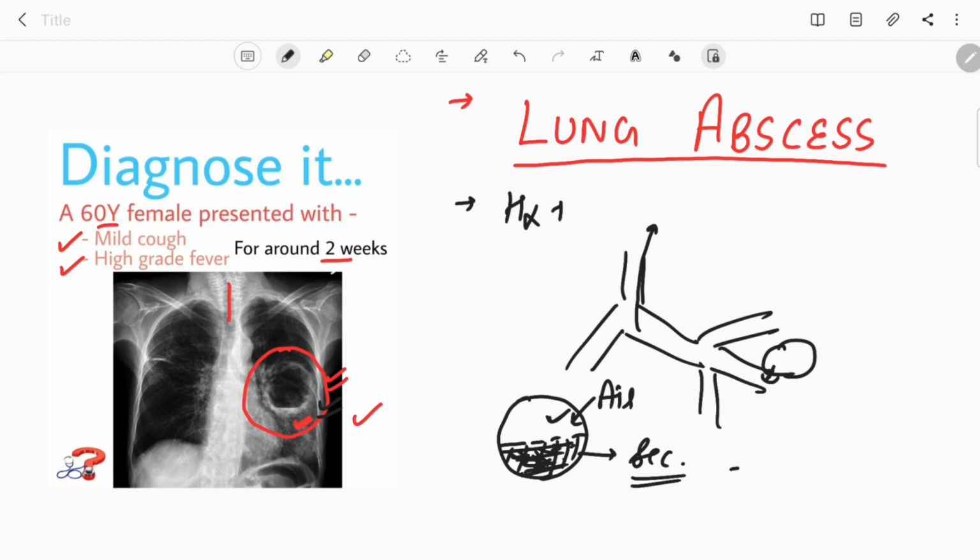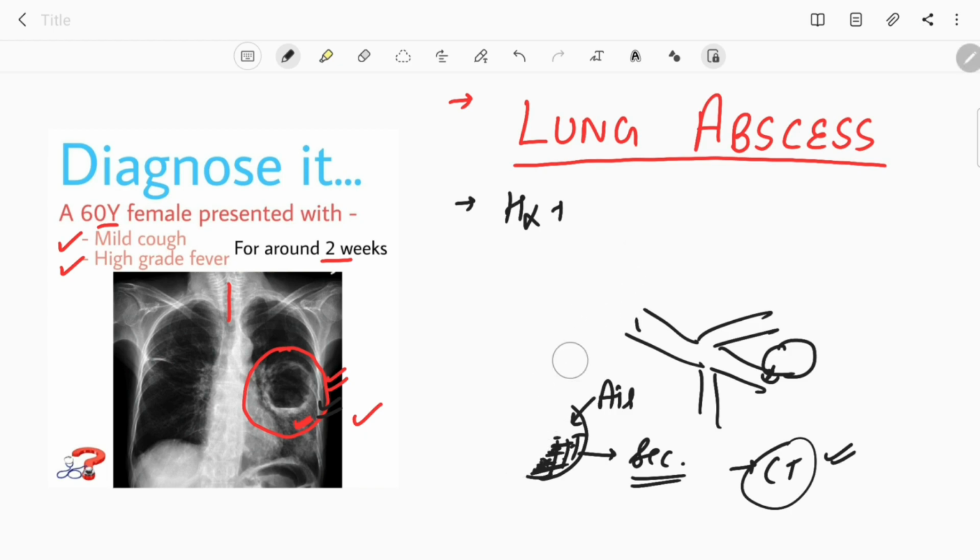The next investigation that we go for is the CT scan. In the CT scan we can clearly see the air fluid level and also know about the secretions present in that cavity, to definitely diagnose this case of lung abscess. If the patient is having productive cough, then the sputum can also be cultured, and culture and sensitivity of that sputum sample can be done to know the antibiotic sensitivity of that bacteria. Now in the end, let's come to the treatment part.